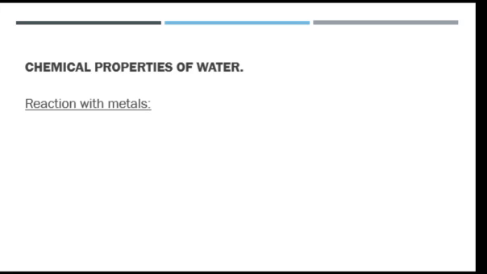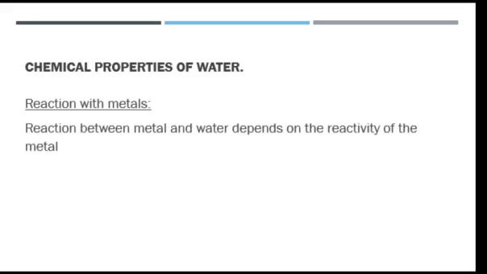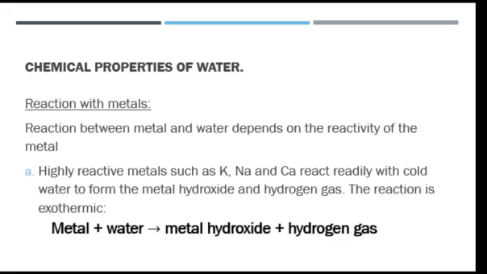Reactive metals react with cold water vigorously to give us metallic hydroxide and hydrogen gas. So we have metallic hydroxide and hydrogen gas that will be liberated if highly reactive metals like sodium, potassium, calcium should react with cold water.